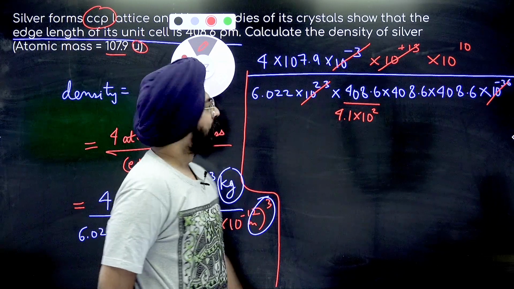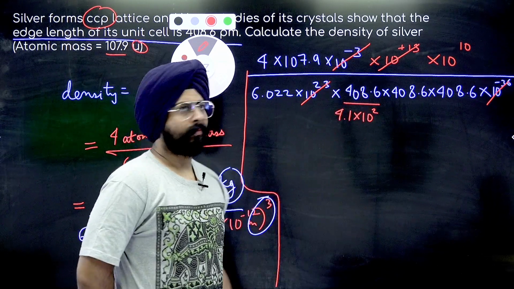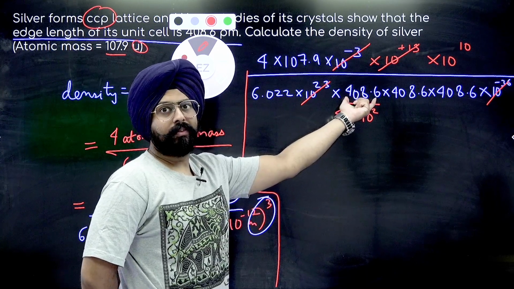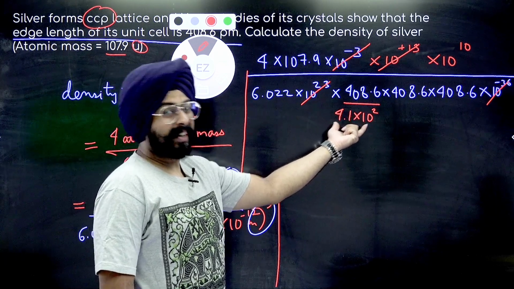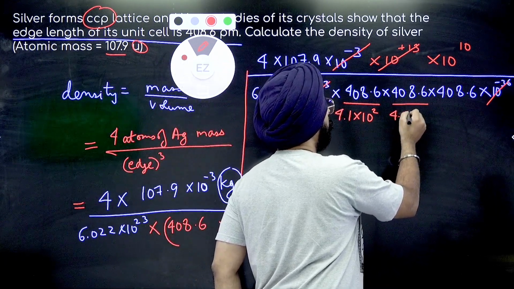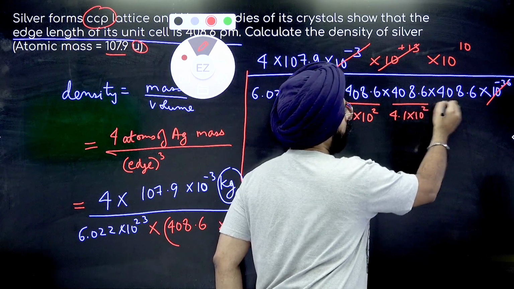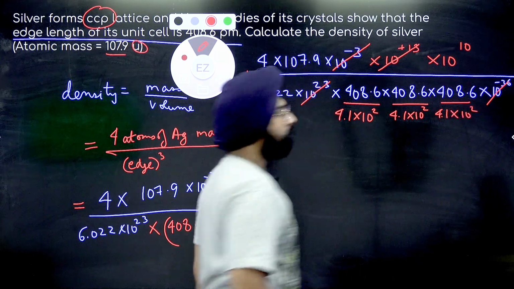Can you see what I've done? 408.6, I've written it as 4.1 into 10 to the power 2. This is approximately 410. I've written 410 in a fancier way. It'll help me. Let's do it for all three of these. 4.1 into 10 to the power 2. This one is also done, 4.1 into 10 to the power 2.